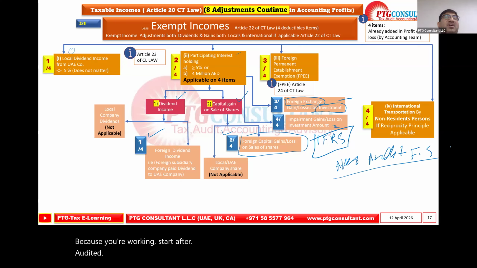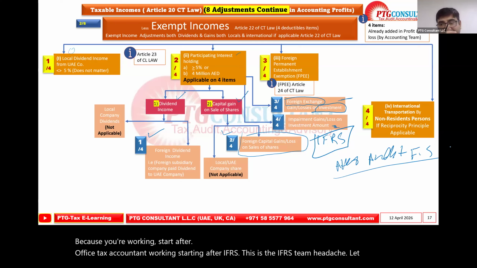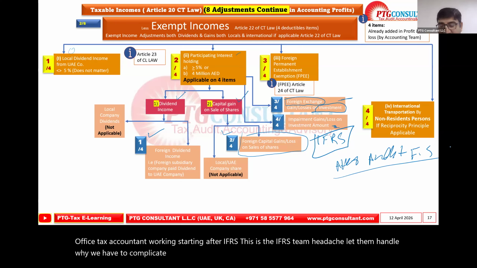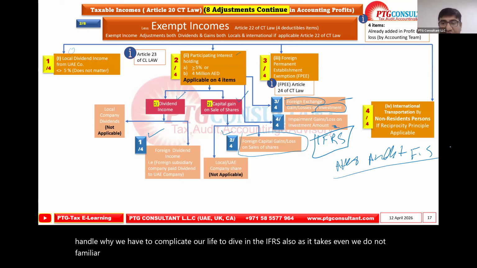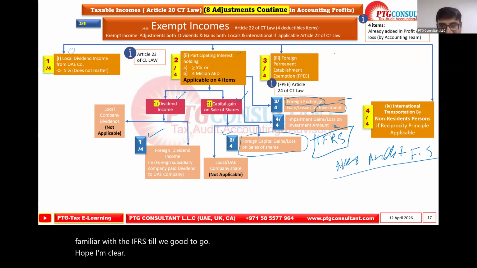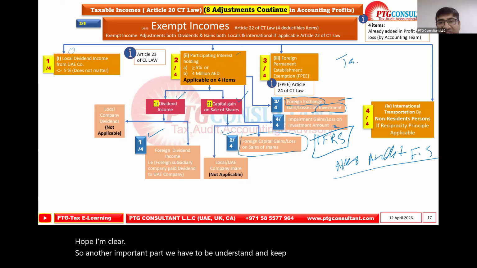The tax accountant's work starts after IFRS. This is the IFRS team's headache. Let them handle it. Why do we have to complicate our life by diving into IFRS also? As a tax person, even if we are not familiar with IFRS, we are still good to go. Hope I'm clear. So this is another important part we have to understand and keep the confidence. Okay, I'm the tax accountant.